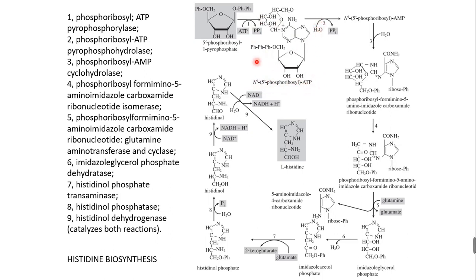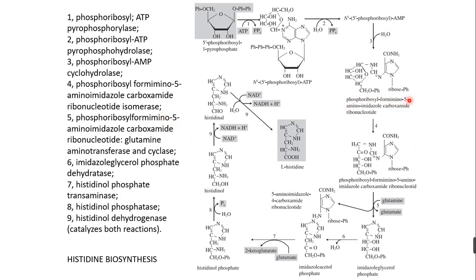And by the action of the second enzyme, you can see pyrophosphohydrolase. Hydrolase means water hydrolysis. The water will remove two more phosphates, and N1-5'-phosphoribosyl AMP is formed. There are monophosphate, diphosphate, triphosphate in total three; if two are removed, only the monophosphate is there. So ATP is converted into AMP. And the third enzyme is cyclohydrolase. Cyclohydrolase is formation of the cyclic ring, and this is going to form phosphoribosyl formimino 5-amino imidazole carboxamide ribonucleotide, and further by the fourth reaction,